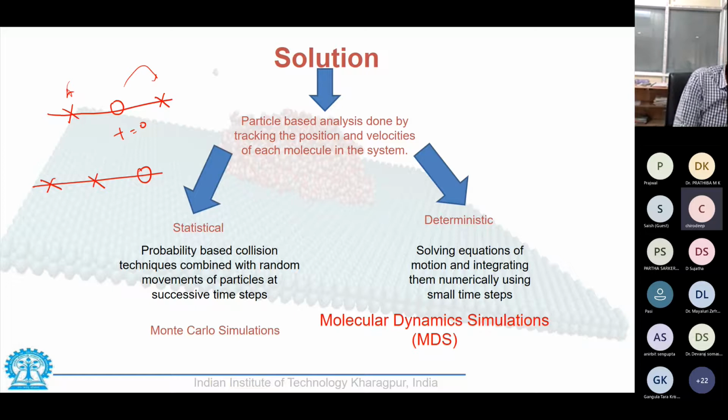Now, again, at t equal to 2, I need to find out whether the molecule jumps back to its initial slot or next slot. I assign it a weight and do it. You can compare the situation to a person who has gotten drunk or intoxicated and is trying to reach home. He is taking 3 steps forward and 2 steps backward. And then after maybe 1 hour, we would try to see how much distance he has covered from the club, from which he came out drunk, to his home.